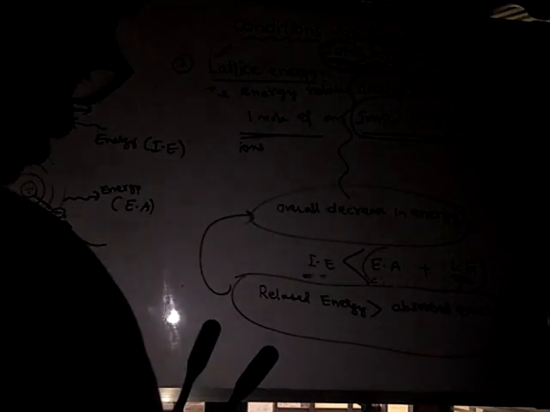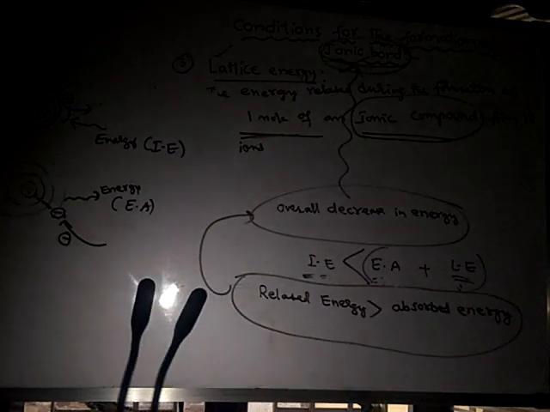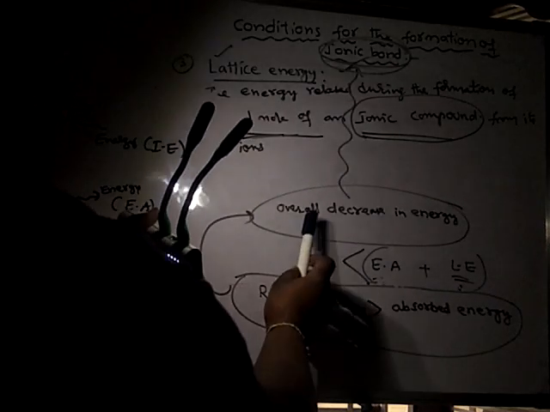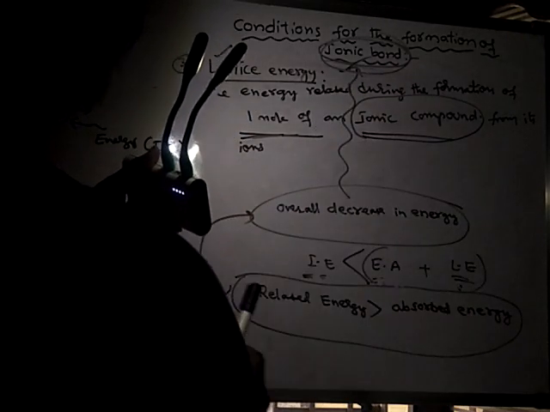If this condition is met, only then does ionic bond formation take place, otherwise it does not.